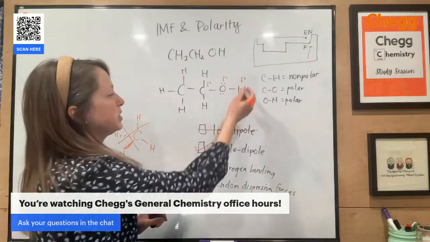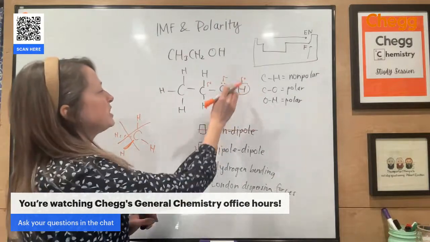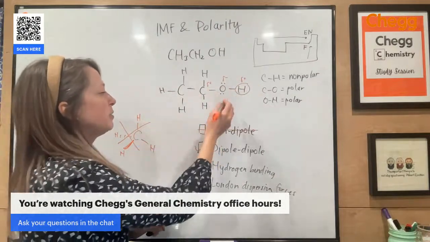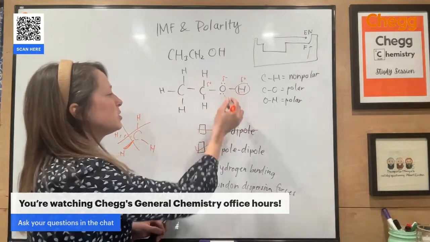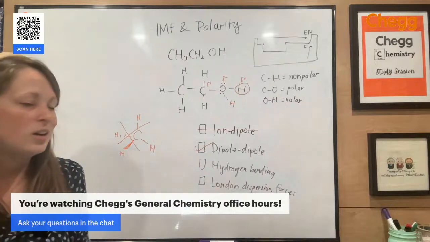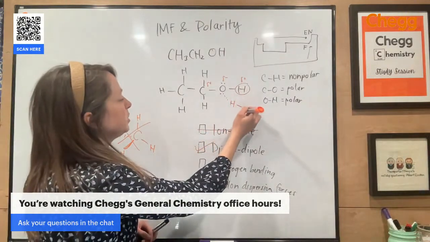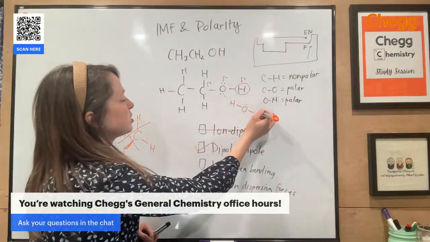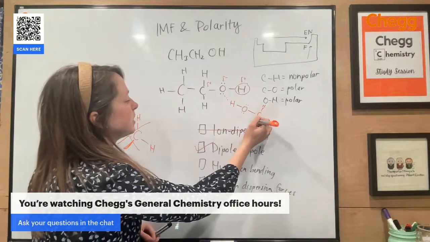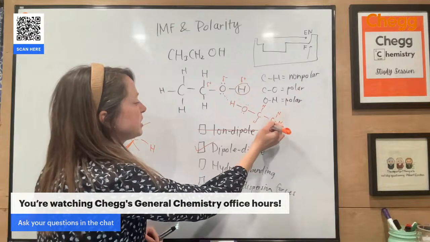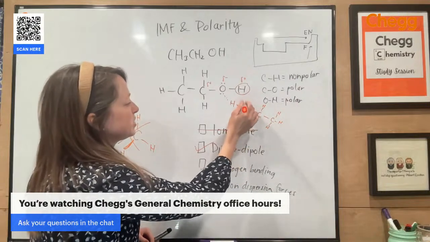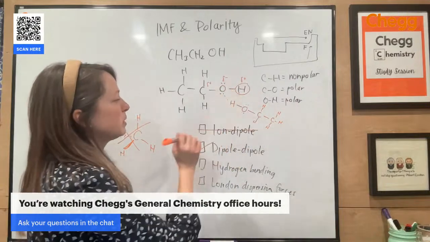This hydrogen, however, will. If I have additional molecules of ethanol, the oxygen is going to interact with the hydrogen in another molecule. This carbon is not as easy to get to; we call that steric hindrance. But this is a really good site for hydrogen bonding.